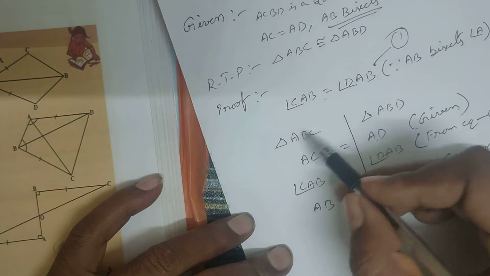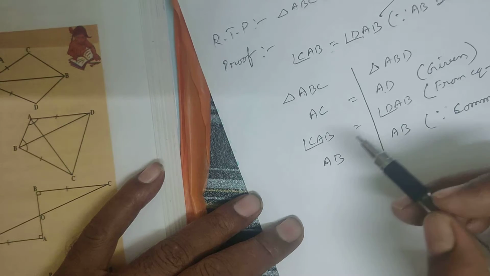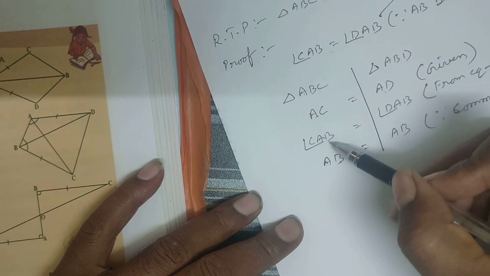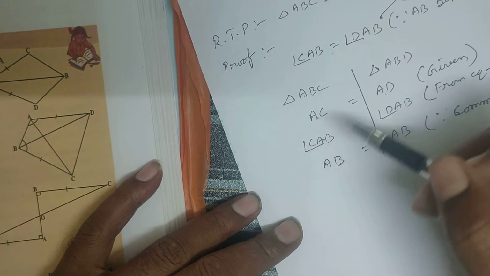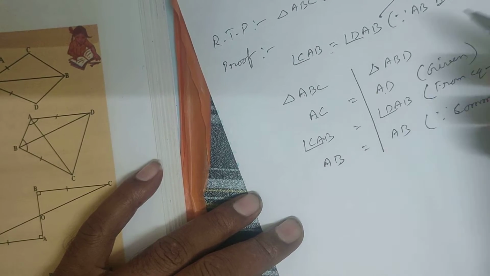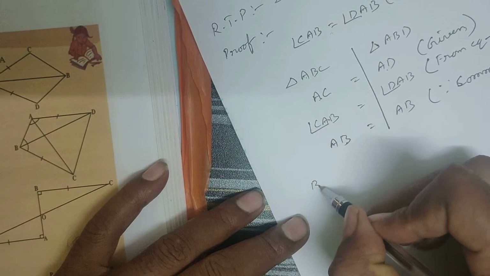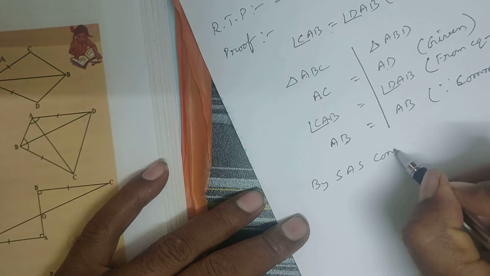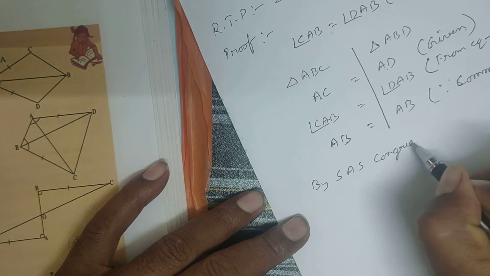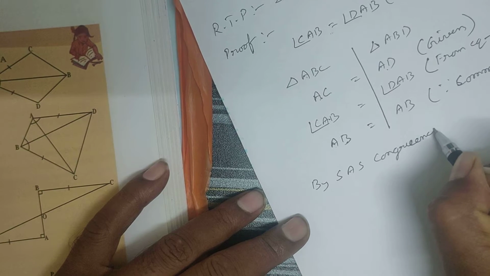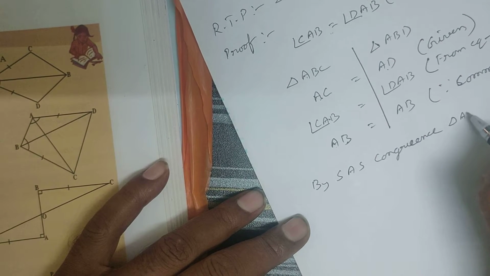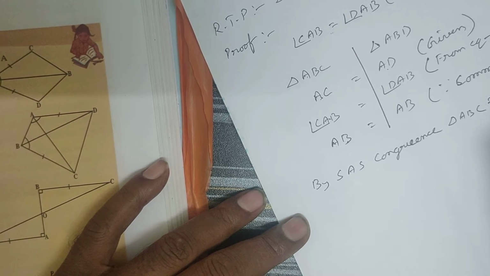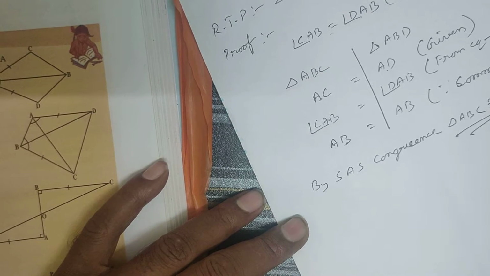What are you doing? You are comparing two triangles. So here, first one is side, angle, side. Side, angle, side of one triangle are respectively equal to side, angle, side of another triangle. Therefore, by SAS congruency, triangle ABC is congruent to triangle ABD. Now the two triangles are congruent.